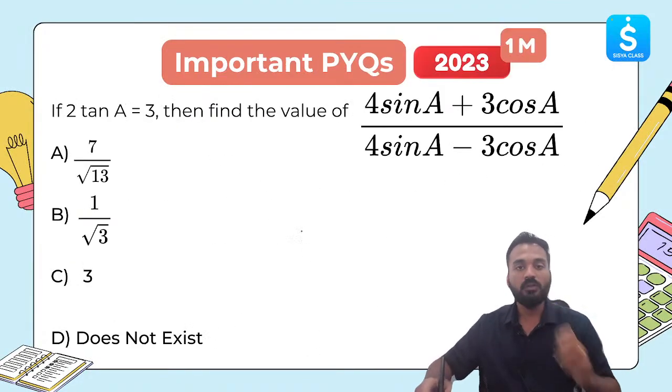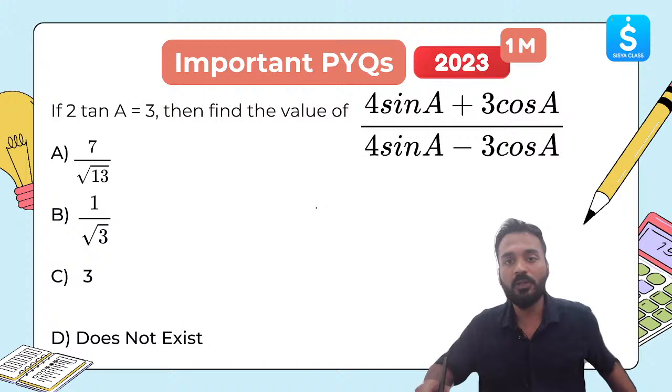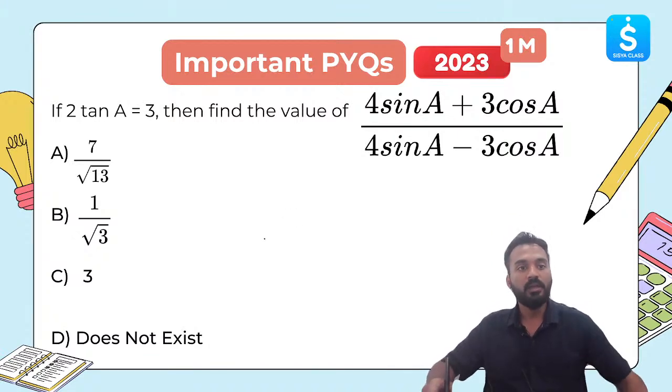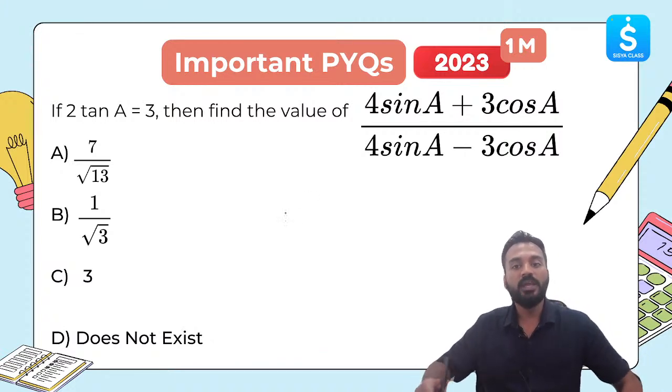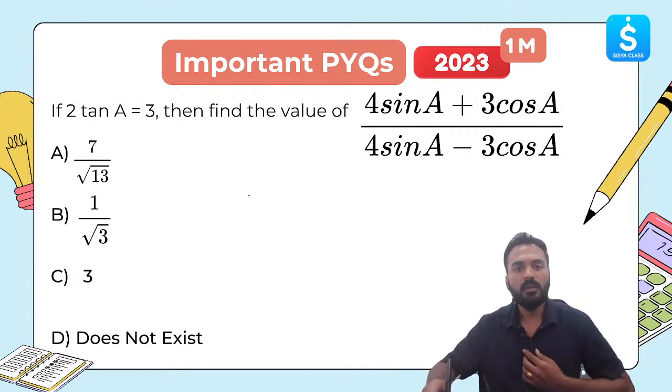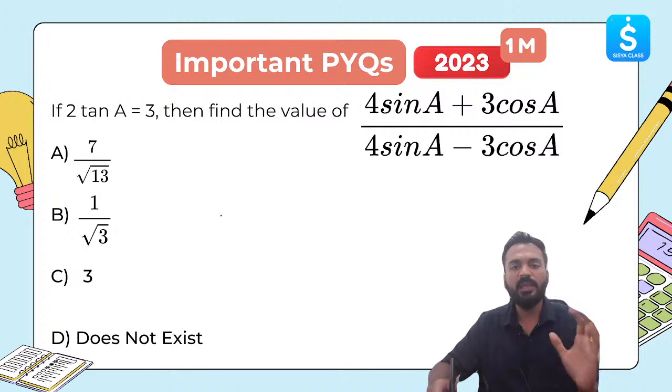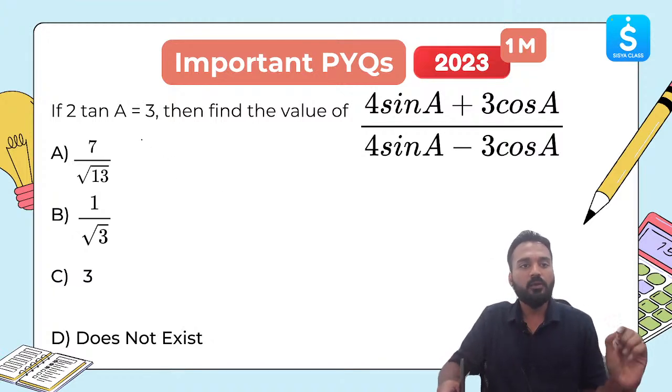Next question. This was asked in 2023 in multiple choice question for 1 mark. If 2 tan A is equal to 3, then find the value of 4 sin A plus 3 cos A by 4 sin A minus 3 cos A. How can we do this? There is a very easy way to do this. In the question, it is given 2 tan A is equal to 3, right?